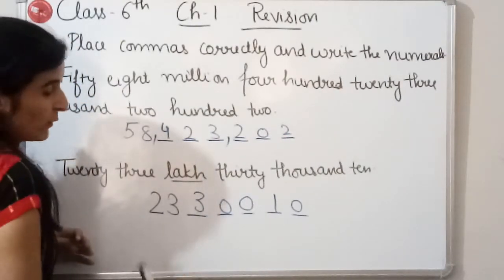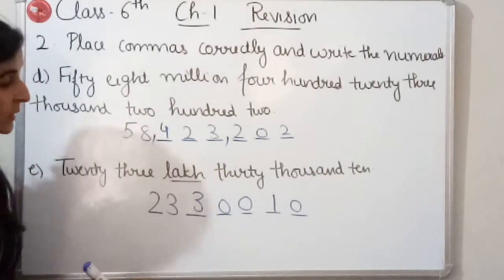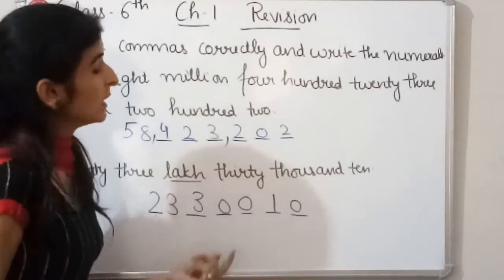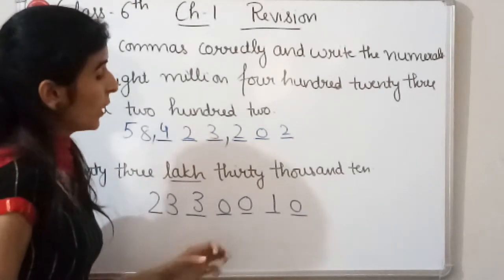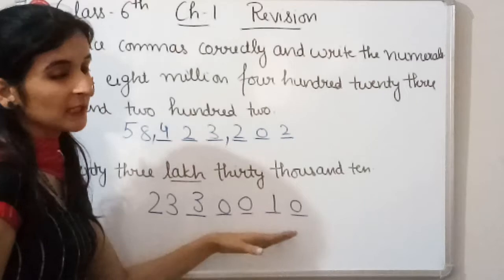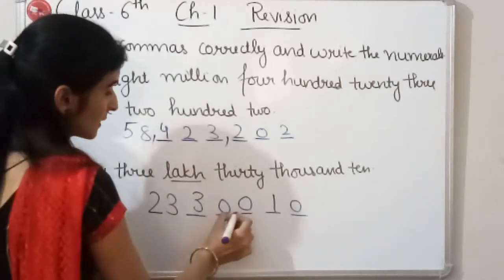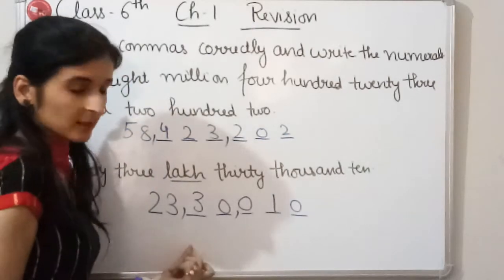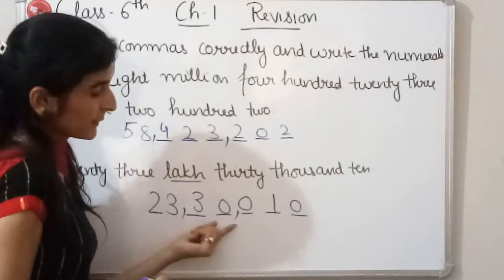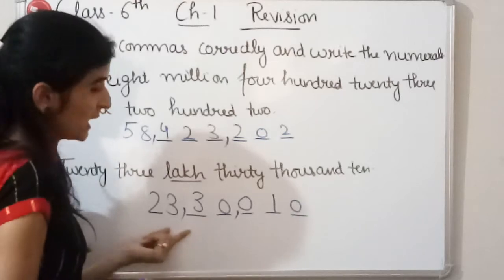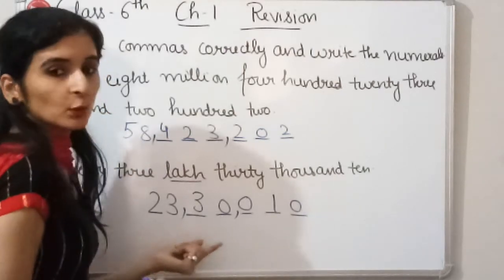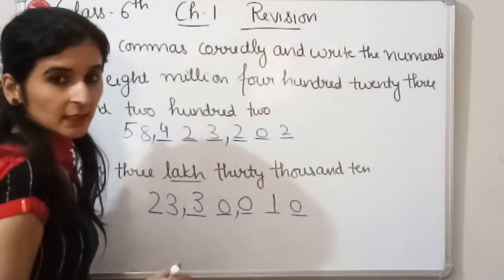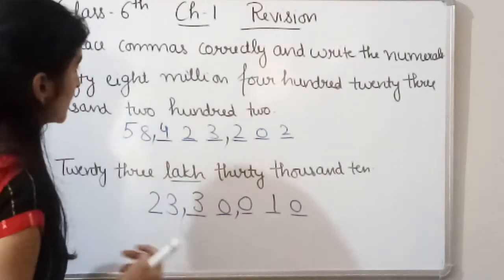Fine? So now we have to put commas. So here we have lakh. It means it is an Indian number system. So in the Indian number system only one period has 3 places and all the other periods have 2 places. So firstly we will put a comma after leaving 3 places and then we have to put commas after leaving 2 places. Fine? So that is how we have to do these kinds of questions. Now let's move to the next part.